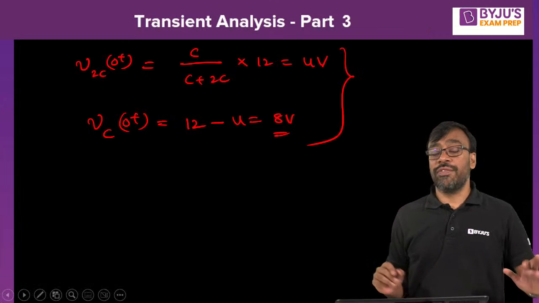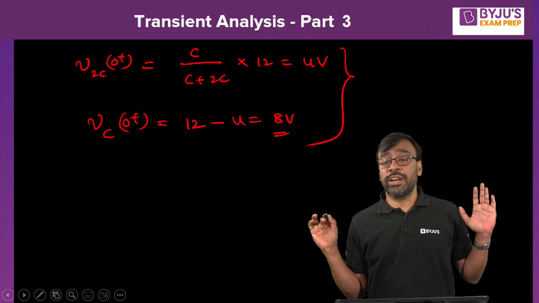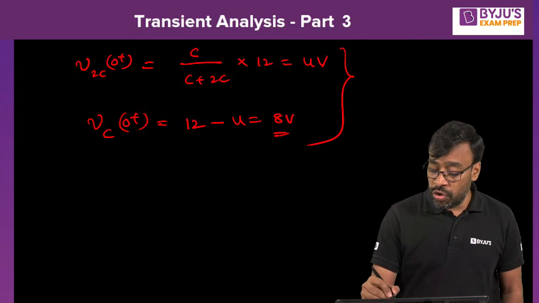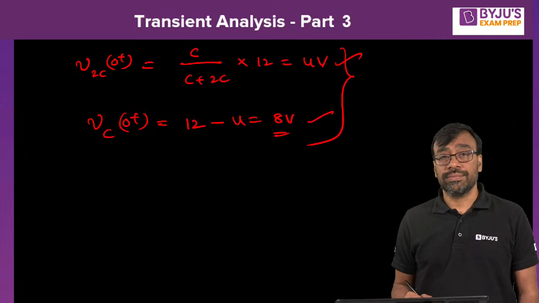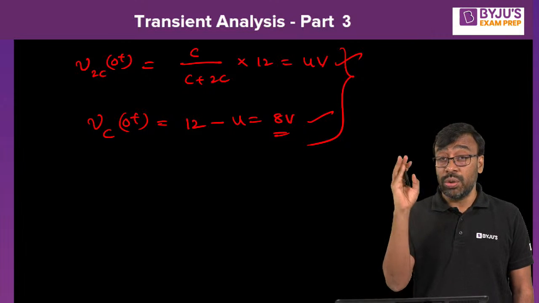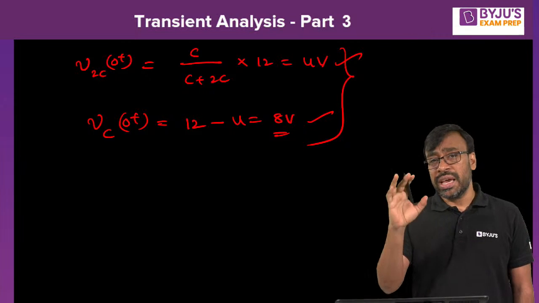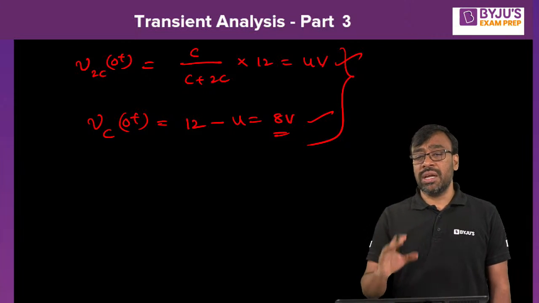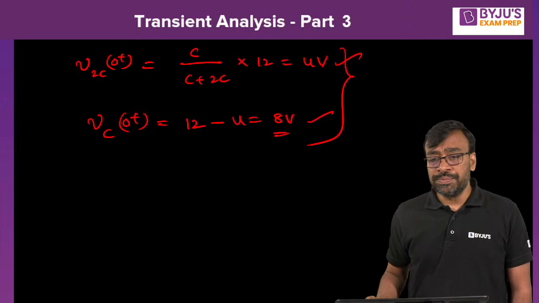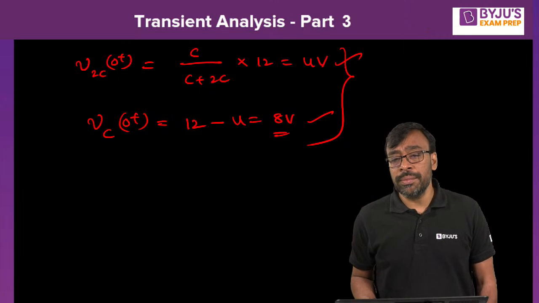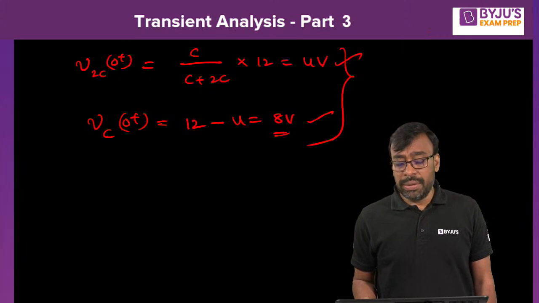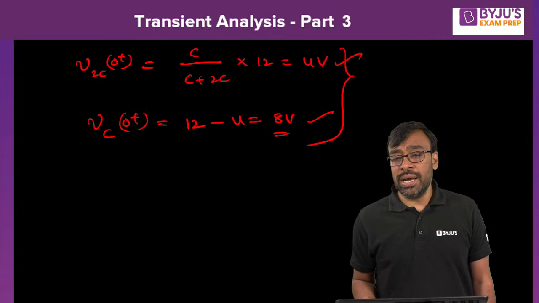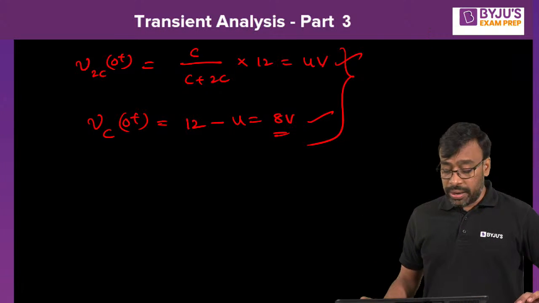Look at this. All of you understood this now, Ankit? Everybody should respond. Divya, yes, very good. 4 volts and this is 8 volts. Now you have the current through the inductor and the voltage across each capacitor. Can you construct the t equal to 0 plus equivalent or not? Divya, 14 how? How did you get 14? 4 volts is okay, but it's not 12 minus 4. Yeah, very good, Divya.